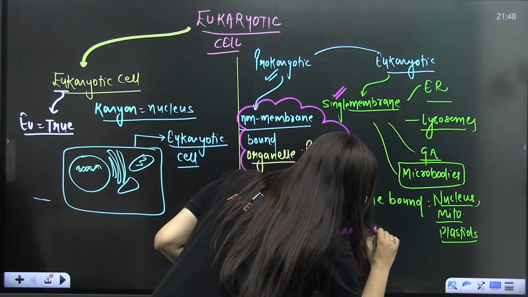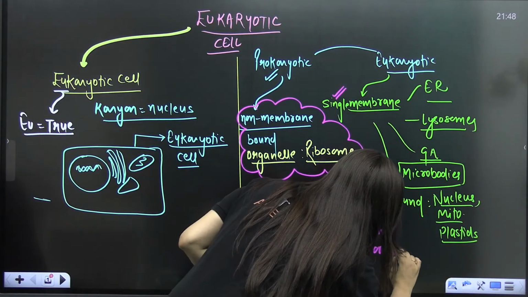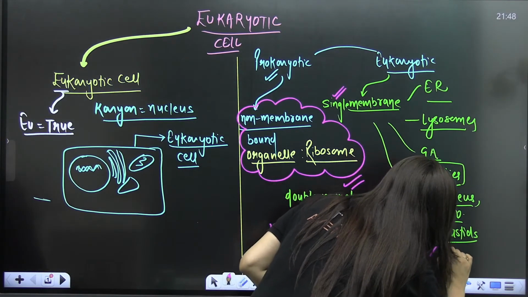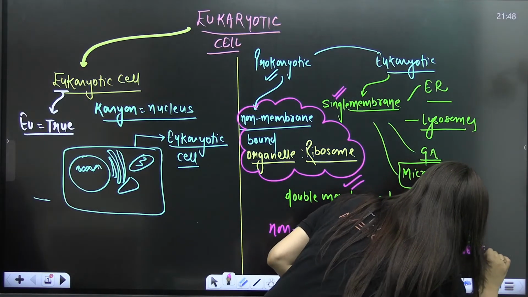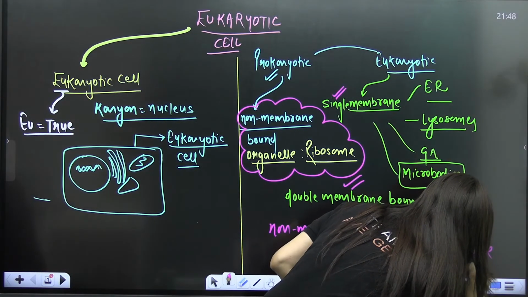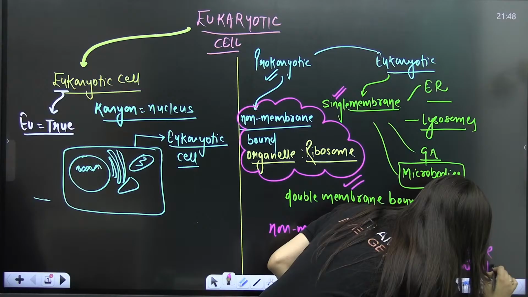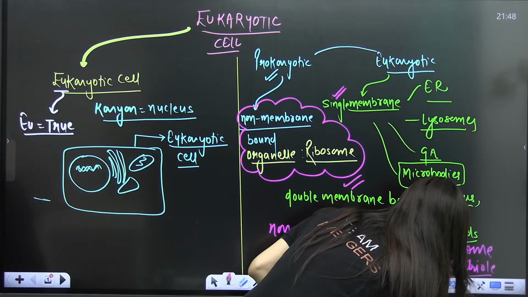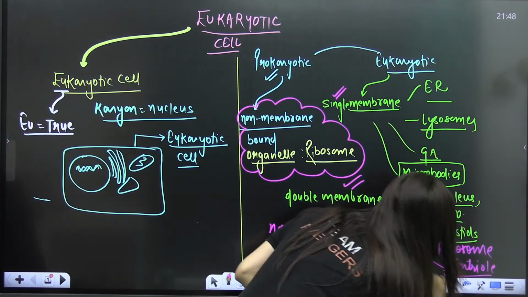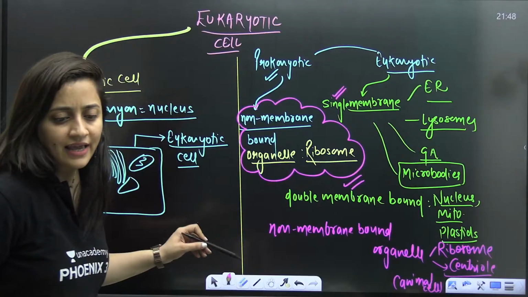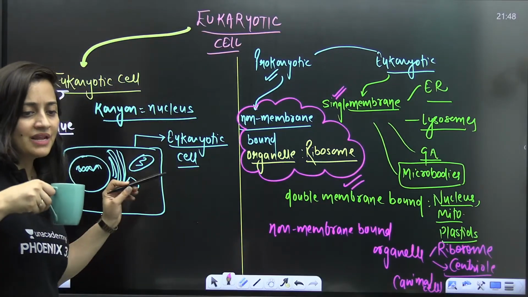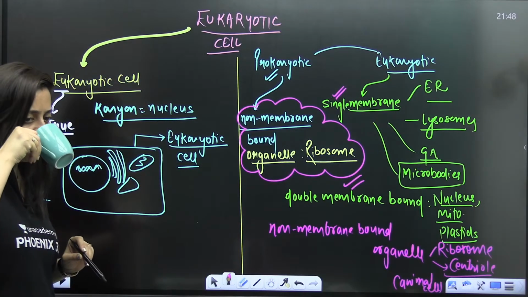And when it comes to the non-membrane bound organelle, students, you have the example of ribosome. You have the example of centriole in animal cell. That is again a non-membrane bound organelle. So this part is clear?